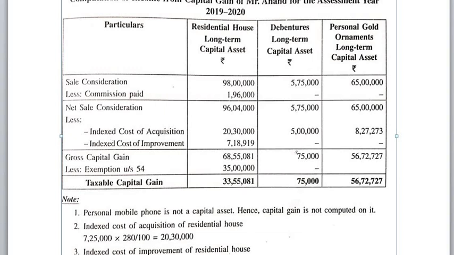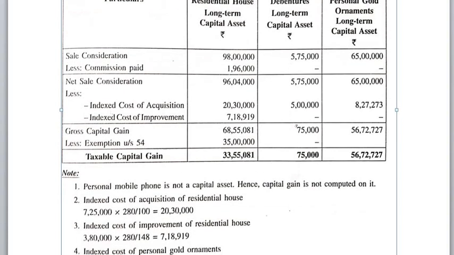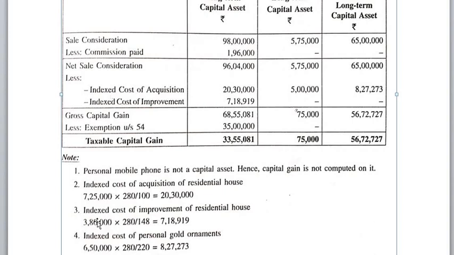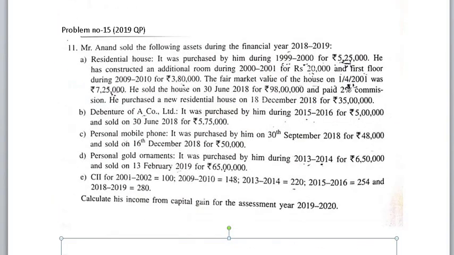So here they calculated, you can go through it. Indexed cost of improvement of residential house: cost of improvement as on 2009-10 divided by improvement year index into sales year index, 7,18,919. 20,30,000 plus 7,18,910 minus 96,04,000. So gross capital gain 68,55,081. And remember, there is an exemption under section 54 because the first point is entirely related to residential house and